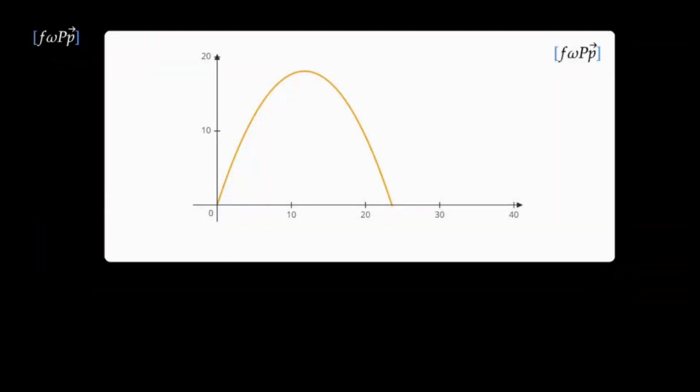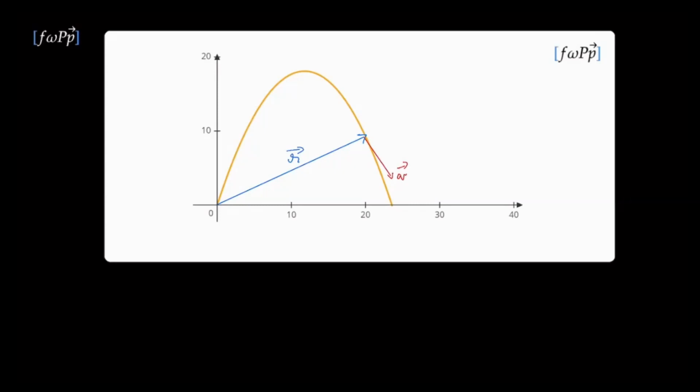Let us now apply the idea of r dot v to this path of the projectile. So let's say the object is right now here. So that is its position vector. Its velocity has to be tangential to the curve. That's the velocity vector. Now we need r dot v.